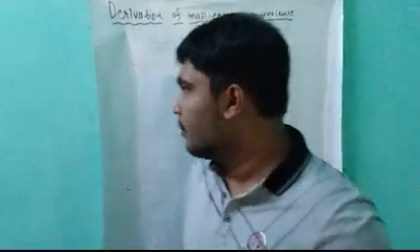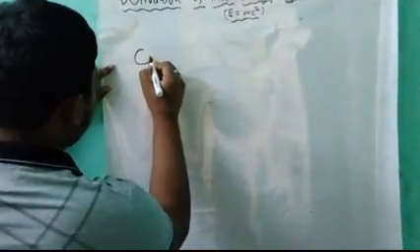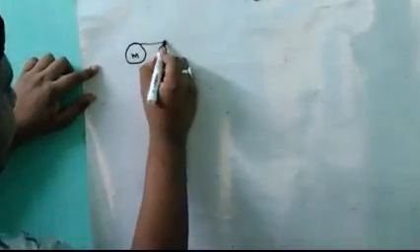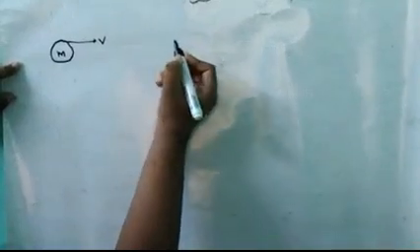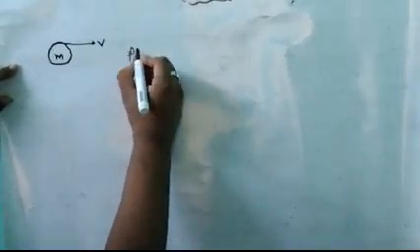Okay, so now let's come to the mathematical formula. Suppose there is a body of mass m and it is moving with velocity v. Therefore it will have some momentum.